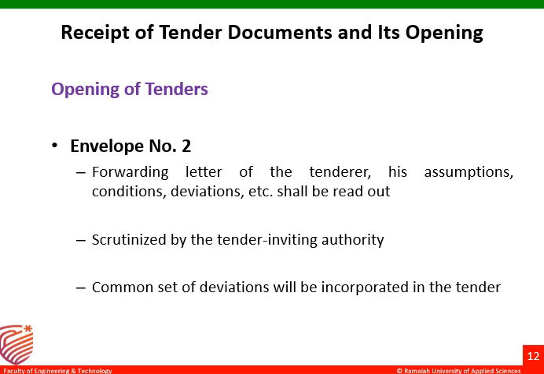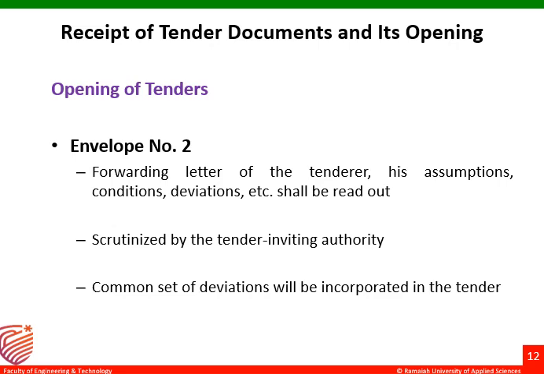In envelope 2, what things will be there? In envelope 2, the forwarding letter of the tenderer. Forwarding letter of the tenderer means there is an offer letter, right? So on the letterhead the contractor will be giving the offer letter. In envelope 2, that letter will be opened. The forwarding letter of the tenderer, his assumptions, conditions and deviations shall be read out.